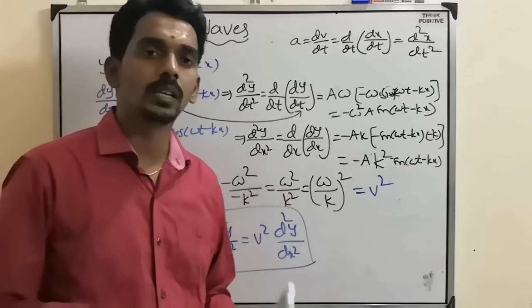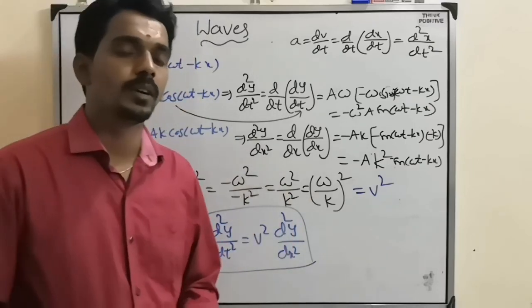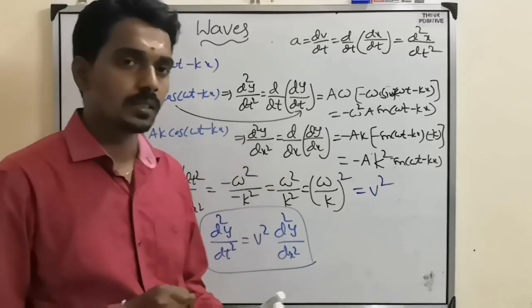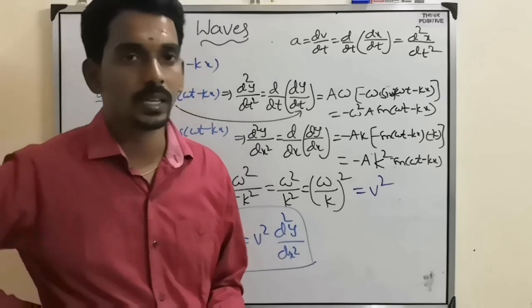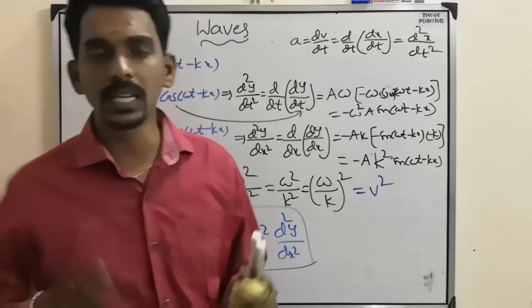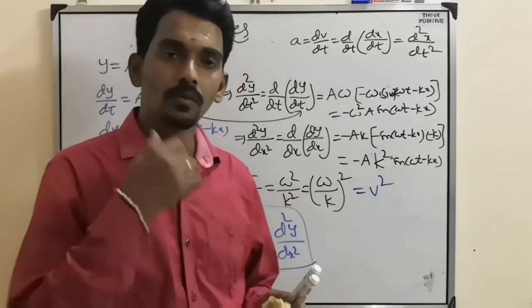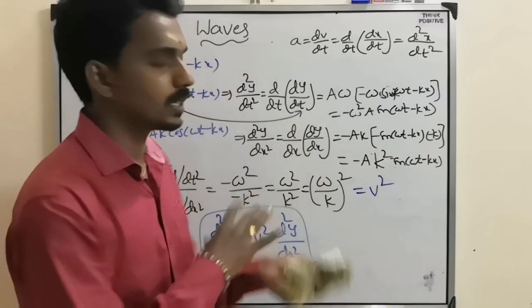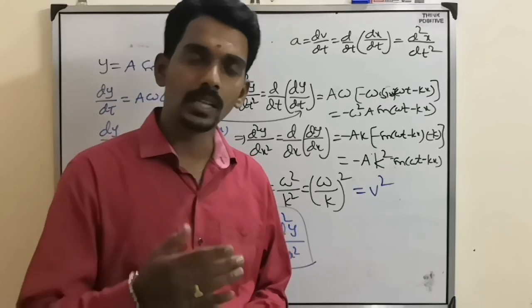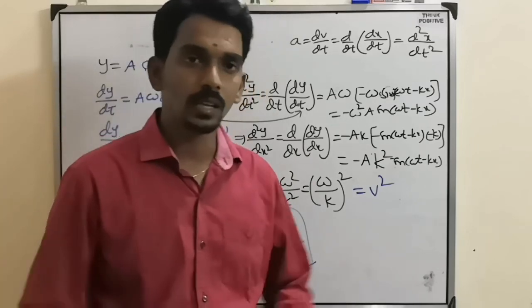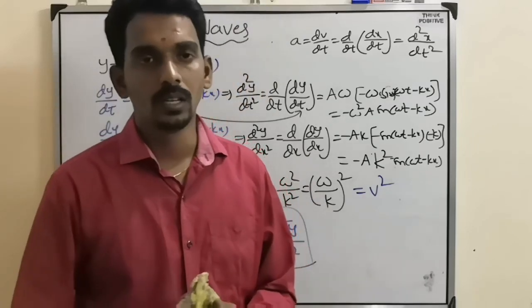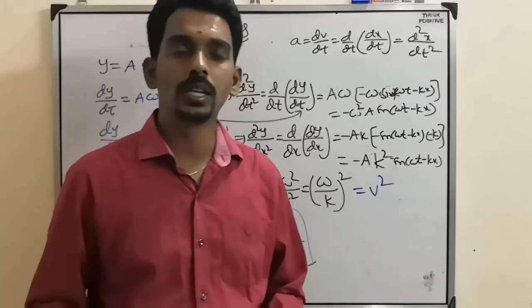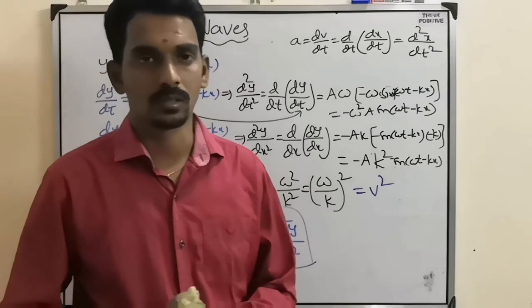Then you can confirm that the equation satisfies the wave equation. If you look at the overall class, it's all about mathematics, differentiation. So please practice whatever formulas and equations I have given. If you have any doubt, ask me. I also explained one example, and based on that I will give you questions today.